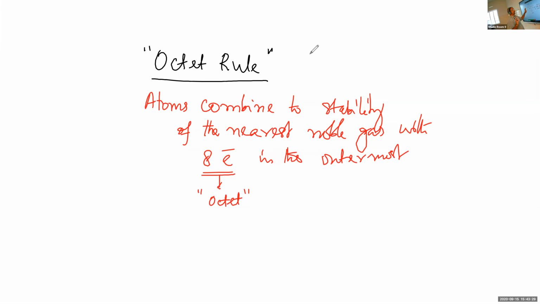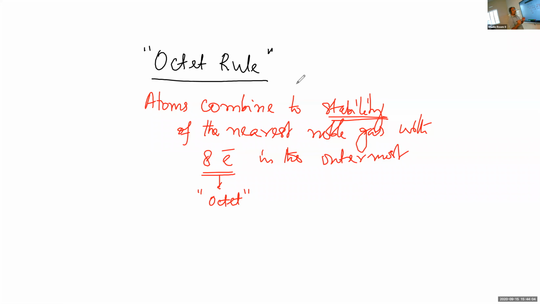So atoms combine to attain stability of the nearest noble gas with 8 electrons in the outermost shell, or an octet of electrons in the outermost shell. There will be 8 electrons in the outermost shell, then it is stable, and that is the octet rule that also you have studied. And this stability can be attained, how?